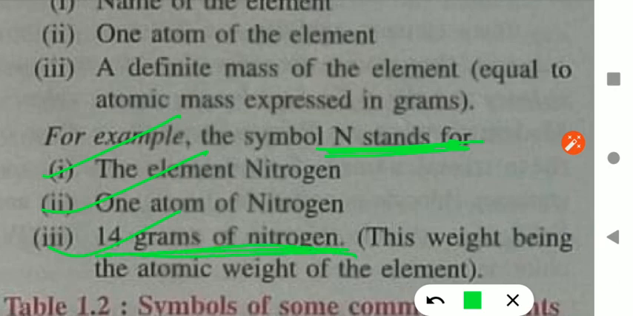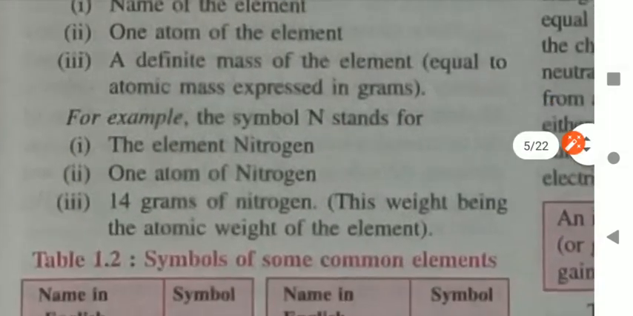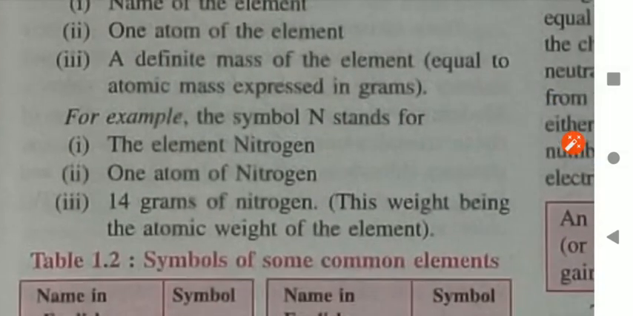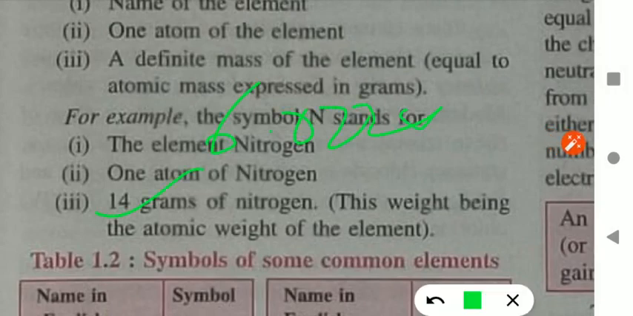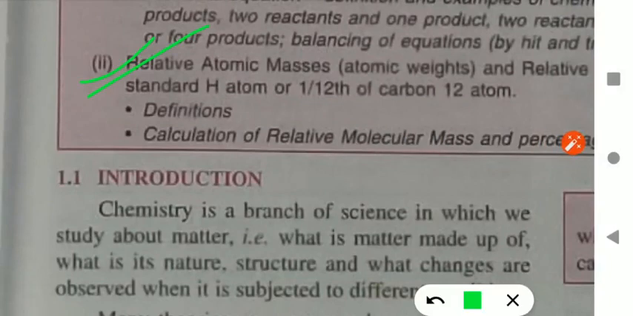But you will study this in the next topic. The 14 gram is not for one atom; it is for 6.022 into 10 raised to the power 23 atoms. You will study this in the topic of relative atomic mass. So I hope this is sufficient.